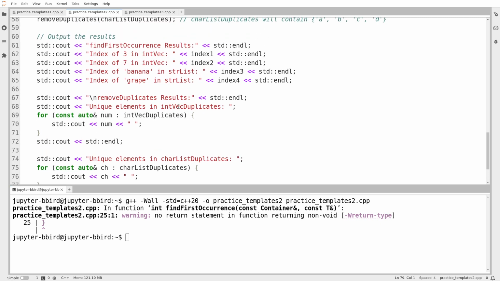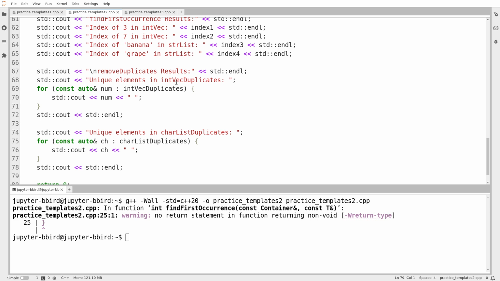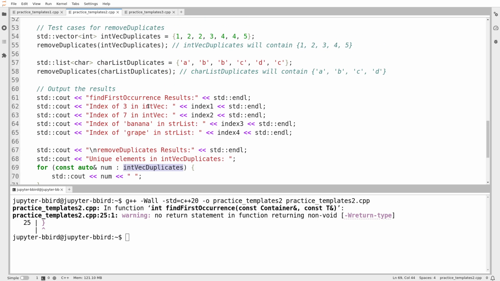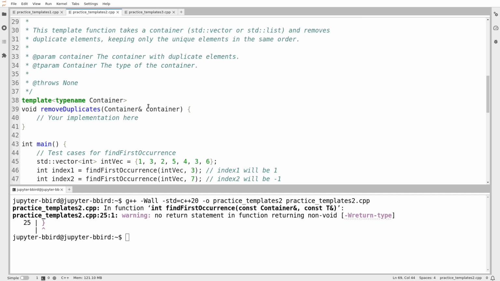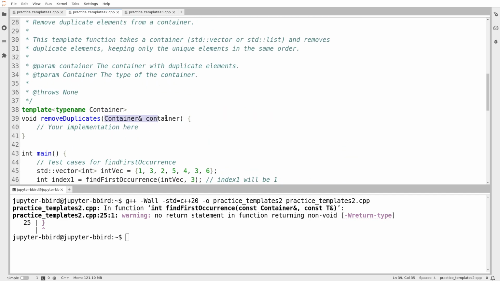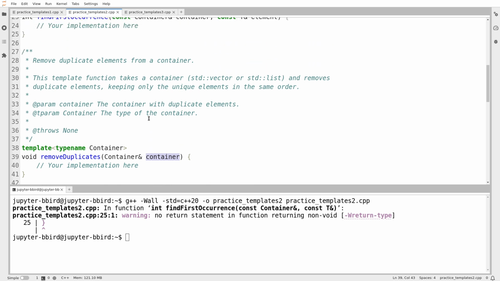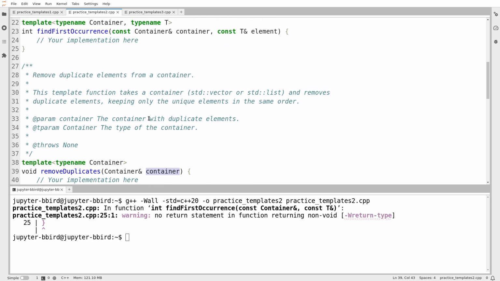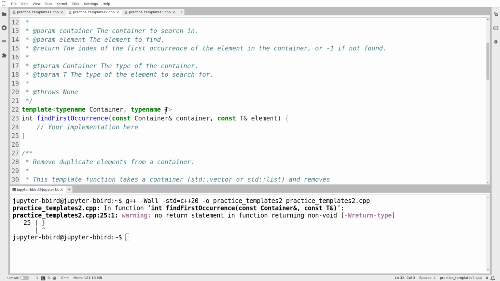So there are two functions. I already talked about find first occurrence. Remove duplicates. Okay, so I see. It looks like remove duplicates takes a vector or a list, and when the function is over, the vector or list has had all the duplicates excised somehow. I'm going to implement this the way that I normally do such a thing, which is by creating a copy. It doesn't say that I have to do the operation in place. It sort of implies it, but it doesn't imply it strongly enough.